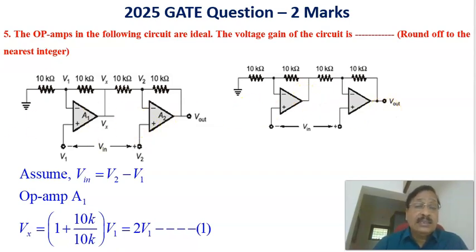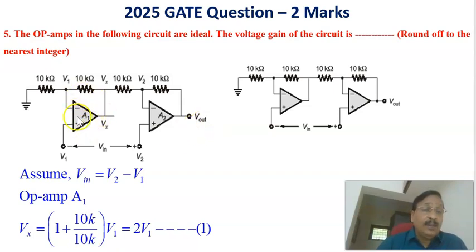We are marking them as A1 and A2. This is A1 and this is A2, and this is the output voltage and this is the input voltage. The input voltage has plus polarity here and minus polarity here. I am drawing the same circuit like this. Here this is marked as A1 and this is marked as A2. This voltage I am marking as V2 and this voltage as V1, so this is a plus point and this is a minus point. V2 minus V1 equals the input voltage, or Vin equals V2 minus V1, and the Vout voltage is there.